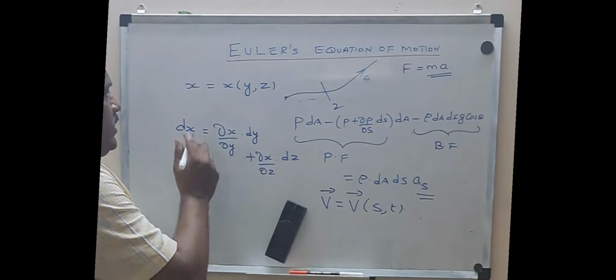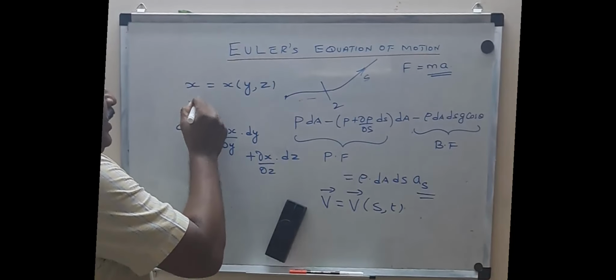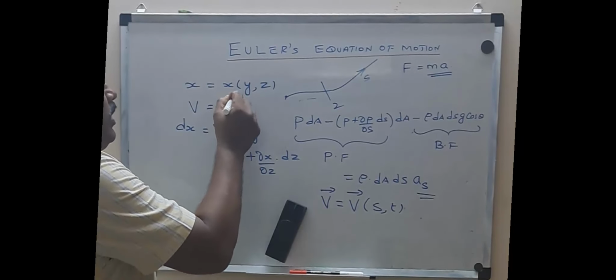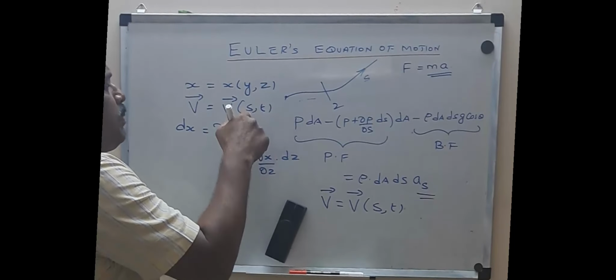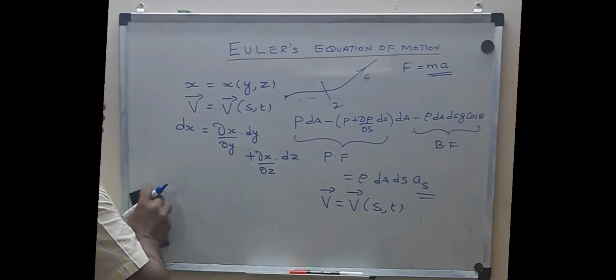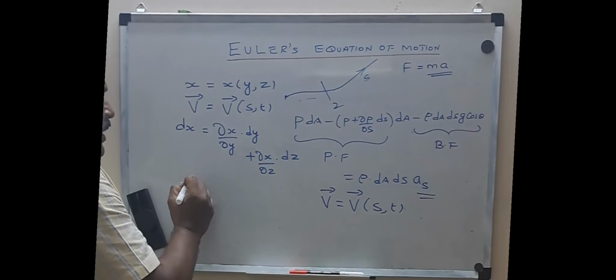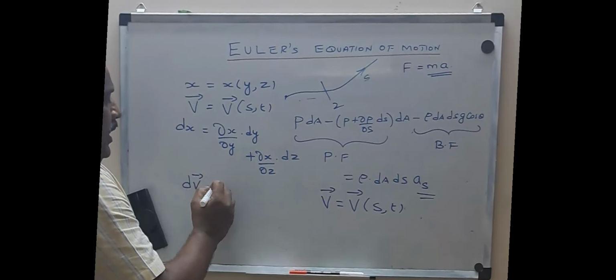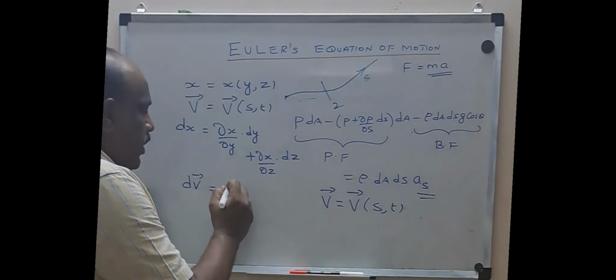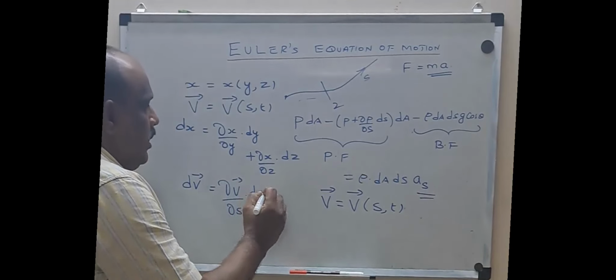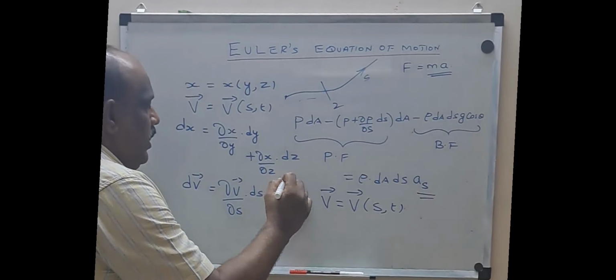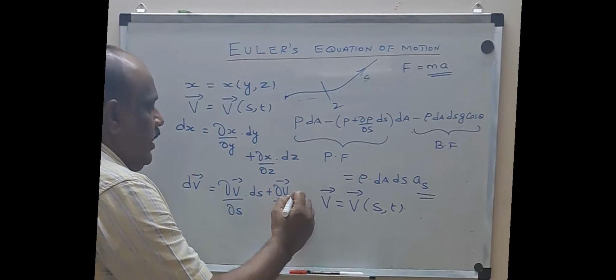Now similarly, instead of x, I am going to have v. V is a function of s and t, space and time. So how to express this? I can write dv will be equal to dou v by dou s into ds plus dou v by dou t into dt.